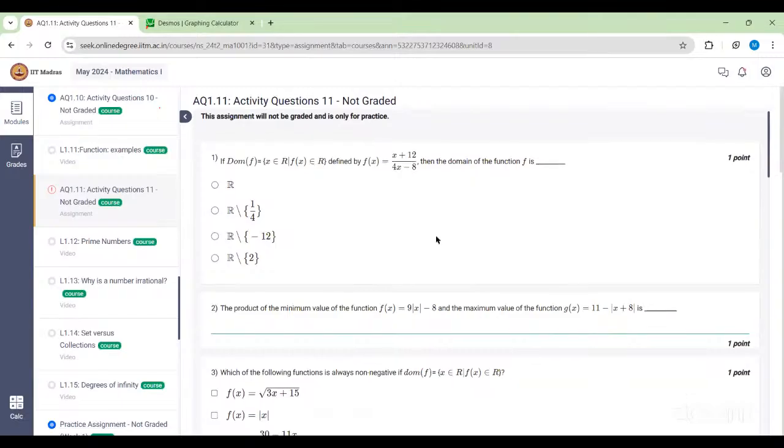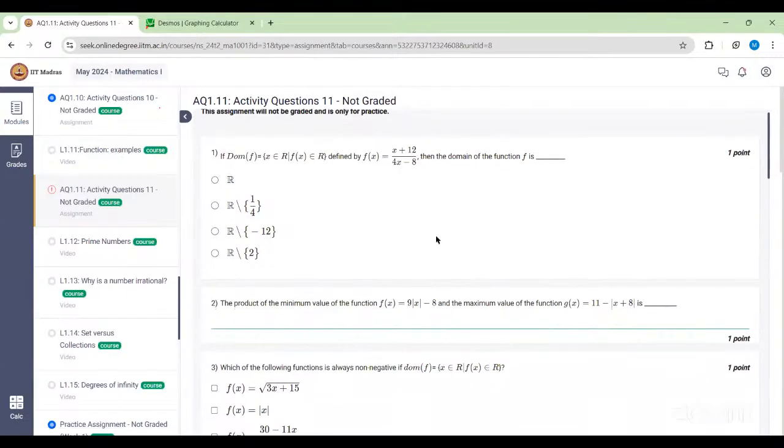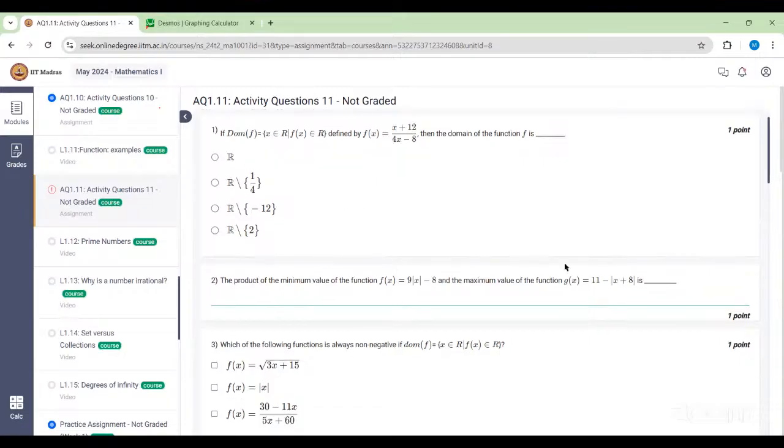Ma'am, the line parallel to the x-axis also has a slope that is not defined? No. A line parallel to the x-axis has a defined slope, because that is a constant function, and that slope is 0. The slope of that line is well defined. We have already discussed horizontal lines and vertical lines in detail in the lecture, and the professor has explained it very clearly. People would have watched it.